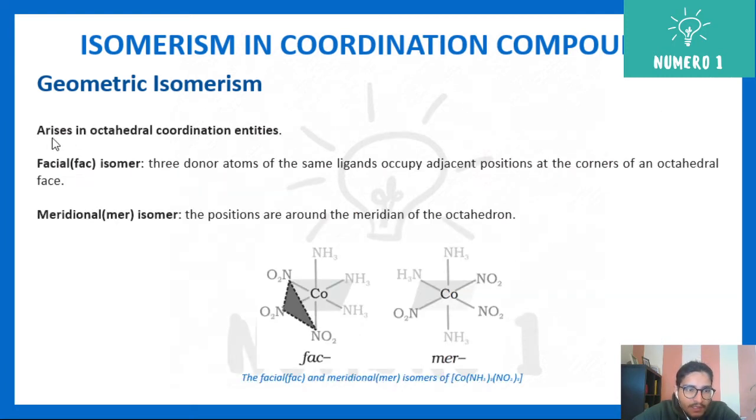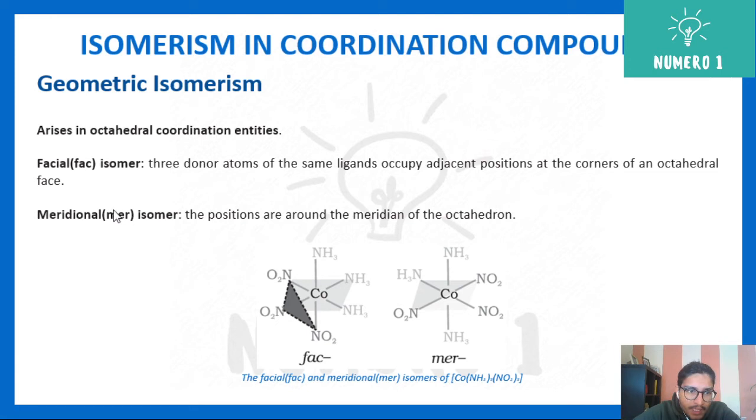Next, it also arises in octahedral coordination entities. The octahedral coordination entity is this one, that is 6. In that case, we call them FAC and MER isomers. The FAC isomer is the one where, for example, NO2 is opposite to NH3. The three donor atoms of the same ligand occupy adjacent positions at the corners of the octahedral face. Hence the name FAC.